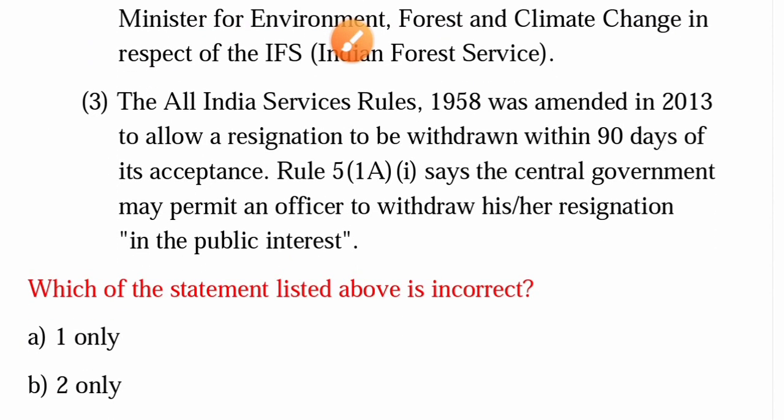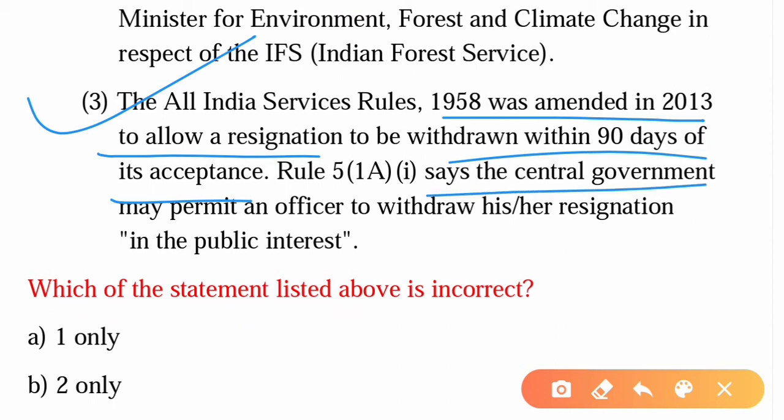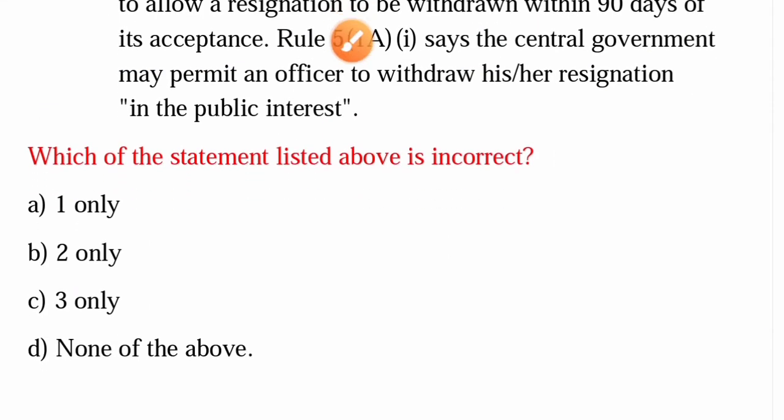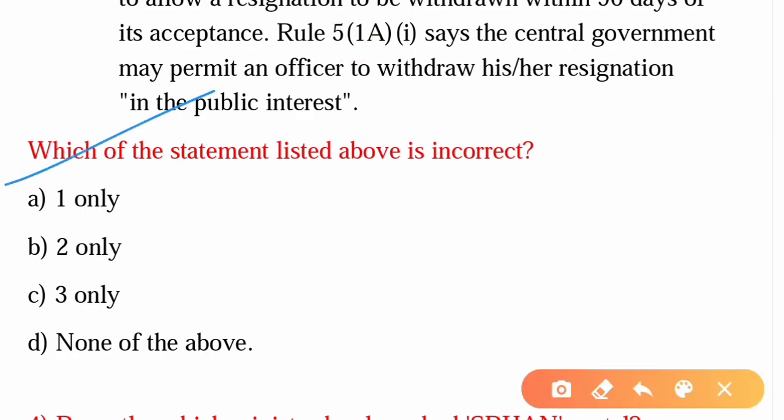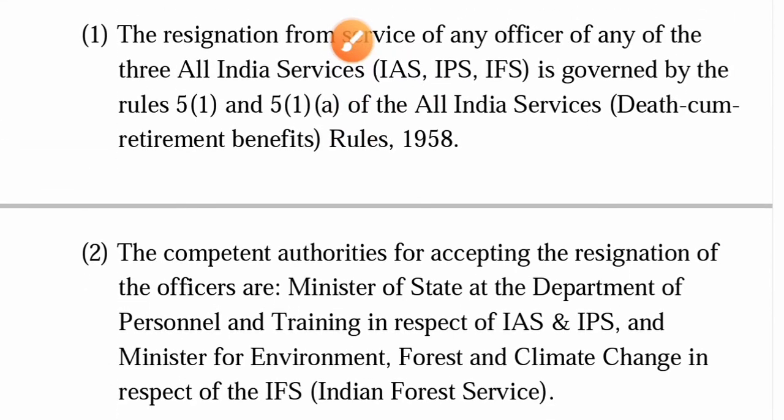The third one is the All India Services Rules 1958 was amended in 2013 to allow a resignation to be withdrawn within 90 days of its acceptance. Rule 5.1A states that the central government may permit an officer to withdraw his or her resignation in the public interest. So the question is which of the statements listed above is incorrect. You can pause the video here and reread the statements.